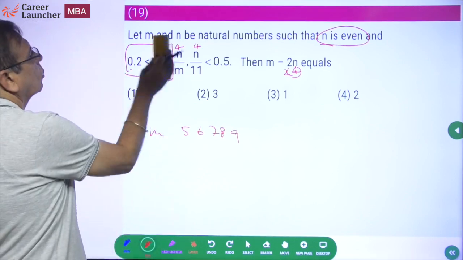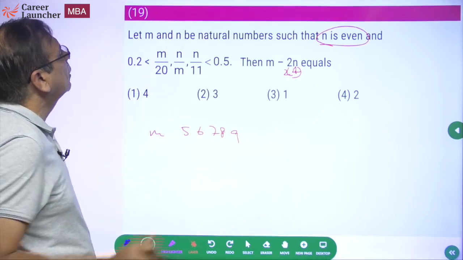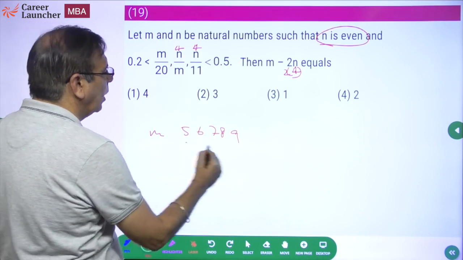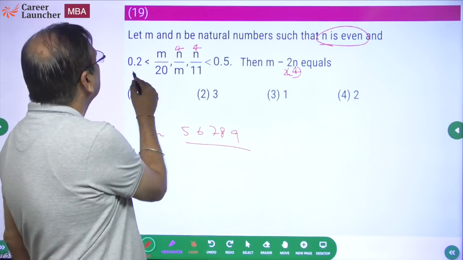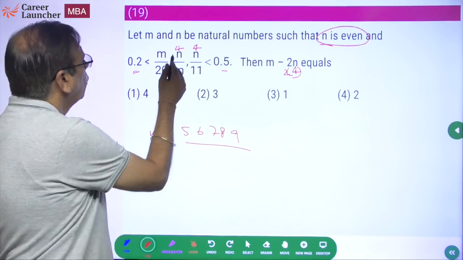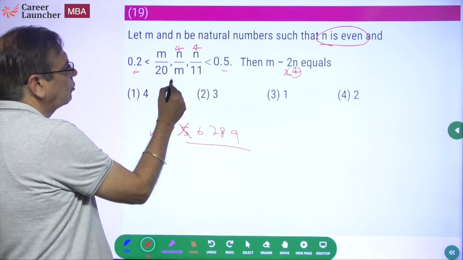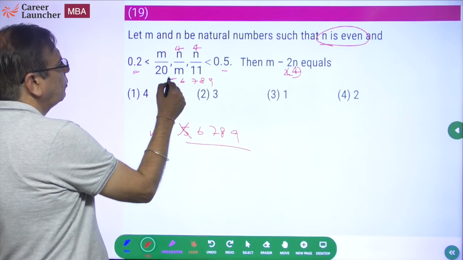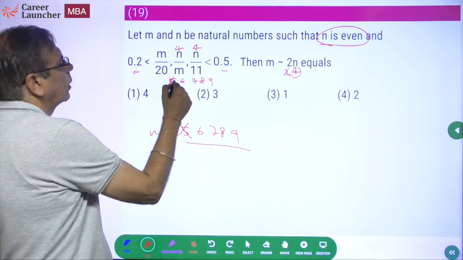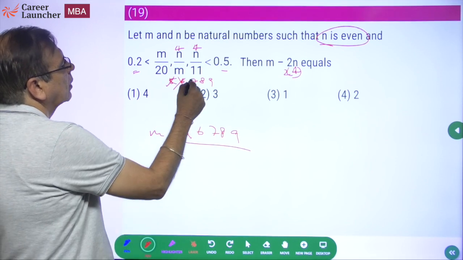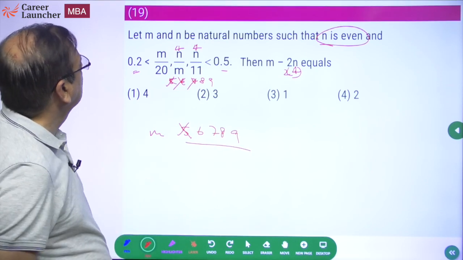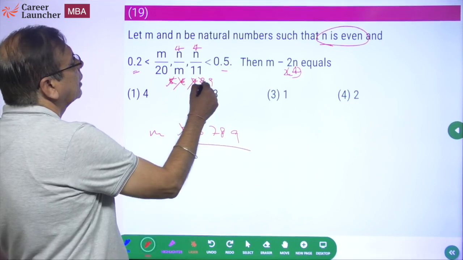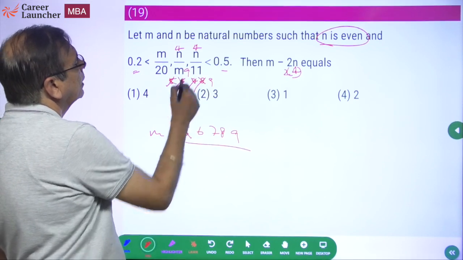Okay. So we know that n is equal to 4. M has to be one of these such that n upon m lies in this range. So 4 upon 5 is ruled out. If m is 5, 6, 7, 8, 9. 4 by 5 is 0.8, out of question. 4 by 6, 0.66. 4 by 7 again is more than 50%. Now 4 by 8 is 50%. So the only possible value of m is 9.